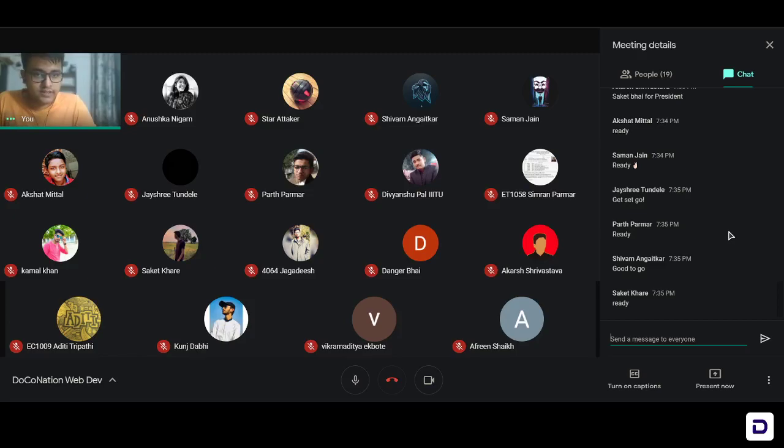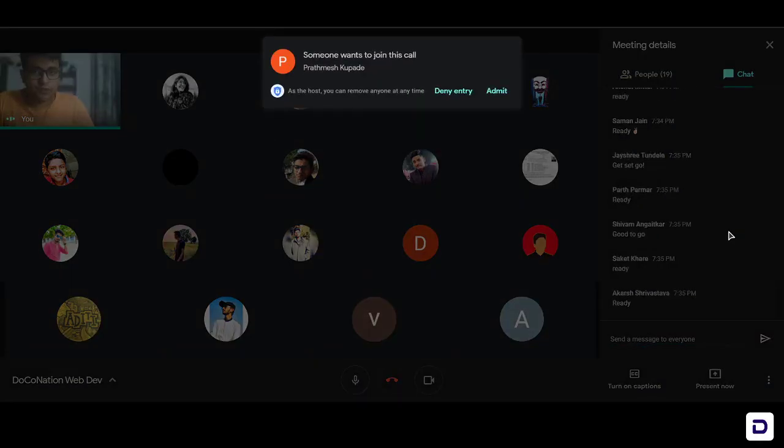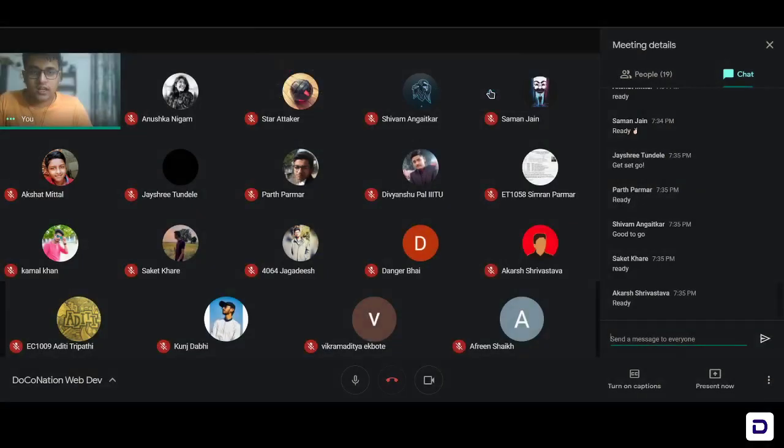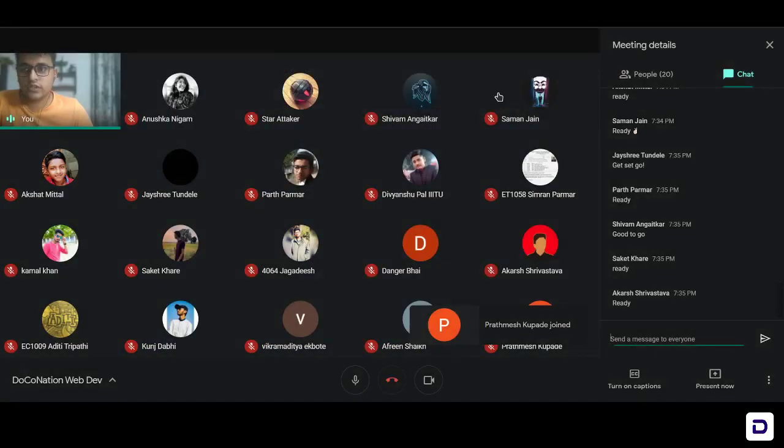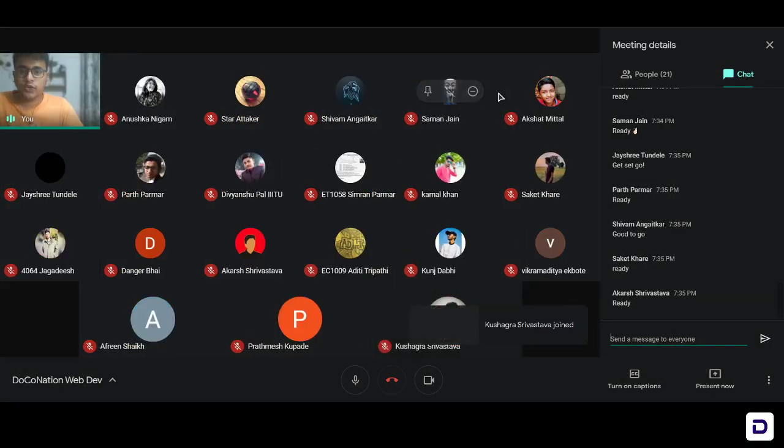Ready, great. So for those of you who are joining right now, what I said is that open up your laptop, PC, whatever you use, and then get ready with Visual Studio Code or any code editor that you prefer on one side, and one side you should have your browser window open so that we can start with the session. Once you're ready, just type ready in the chat box and I'll know, and we'll begin.